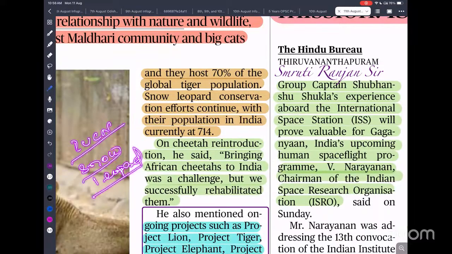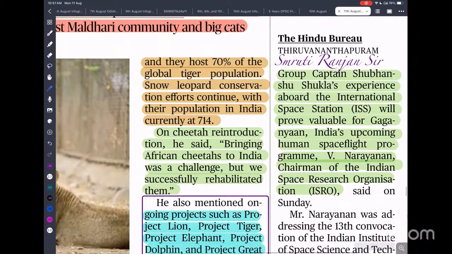What is the IUCN status of snow leopard? Endangered, critically endangered, vulnerable, least concern. So tell me, let me see.